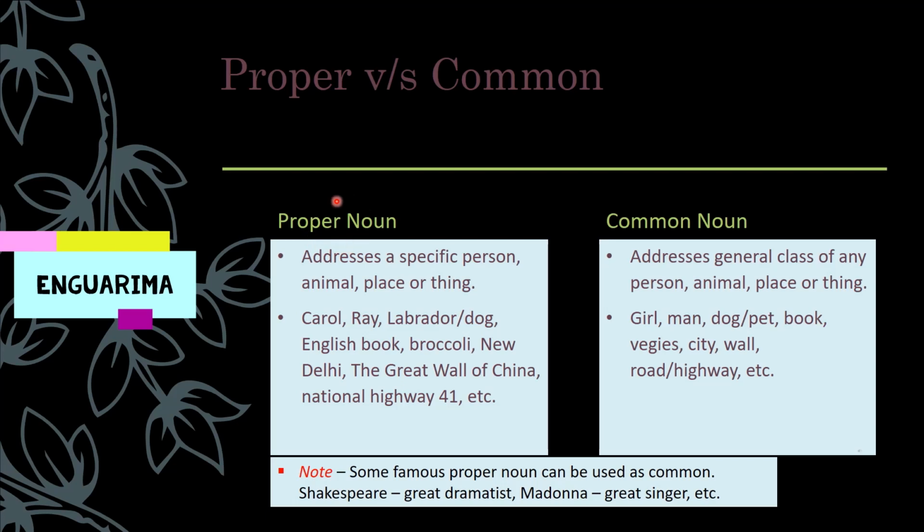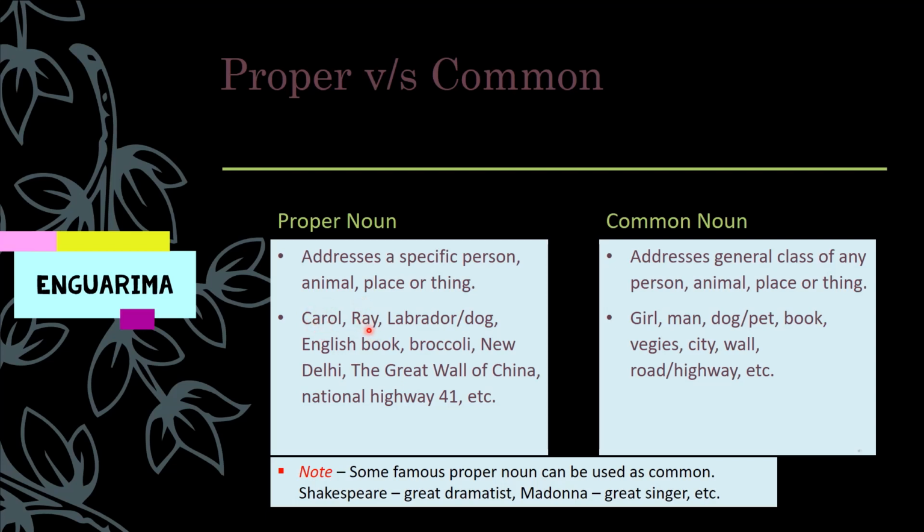Now let's talk about proper versus common noun. In the case of proper noun, we are addressing a specific person, animal, place or thing. In common noun, we are addressing a general class of any person, animal, place or thing. Example of proper noun will be any person's name, like Carol. Instead of saying her girl, we are addressing her by her name.